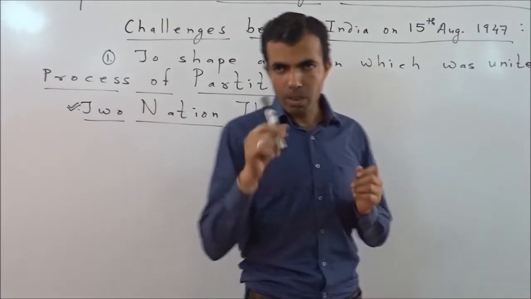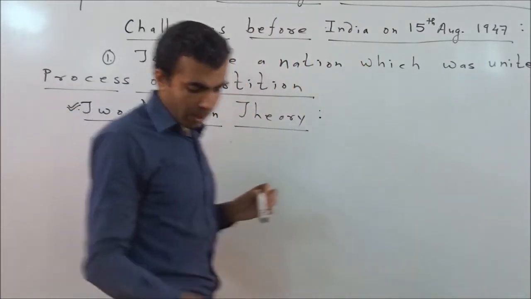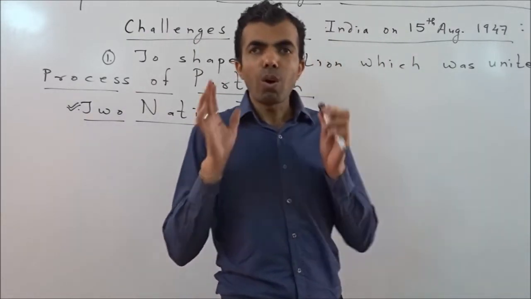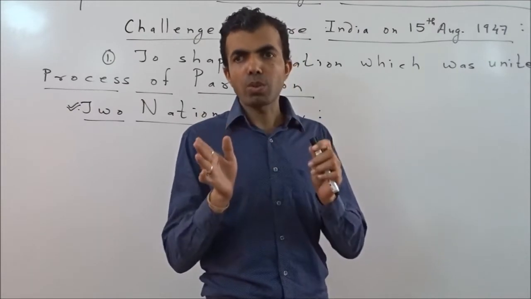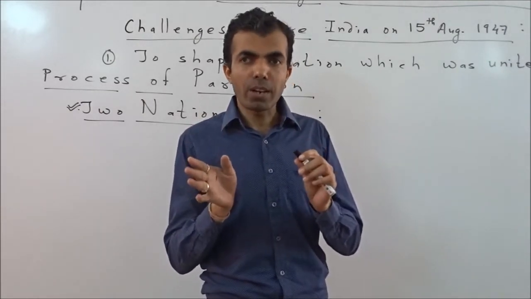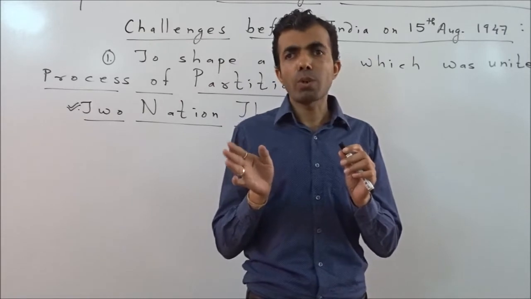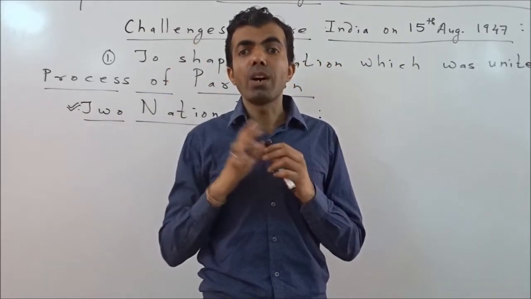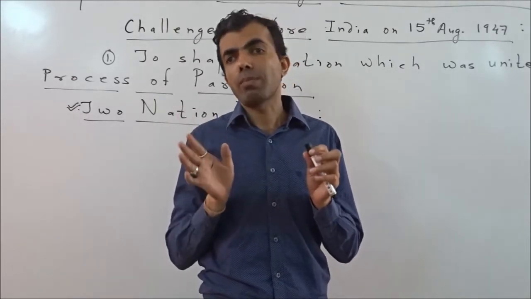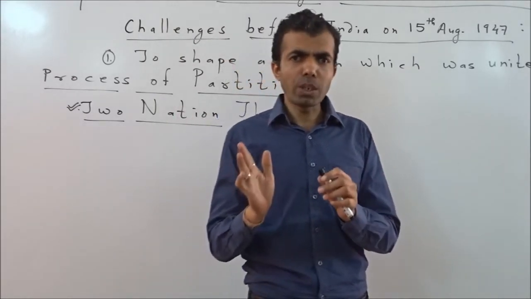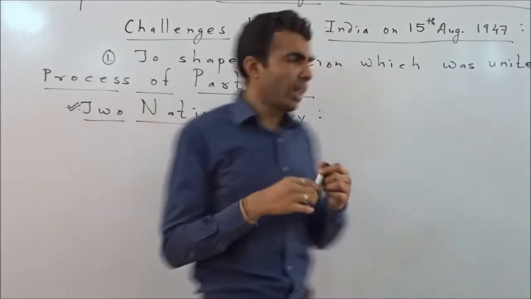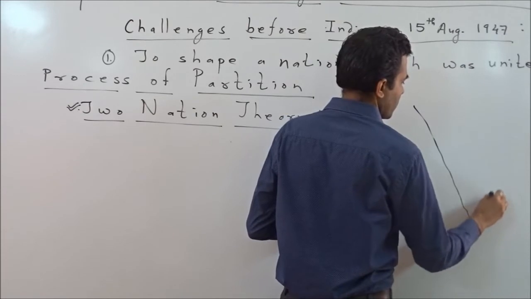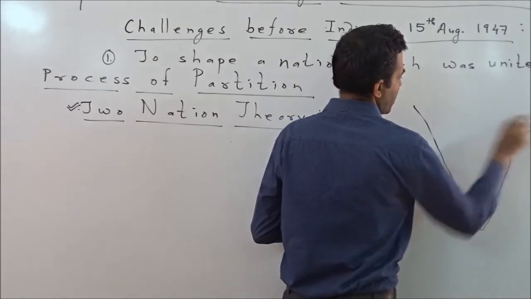They said that all those areas which are Muslim majority areas would be included. In that time of India, there were two areas which had a Muslim majority. Just consider India's map.